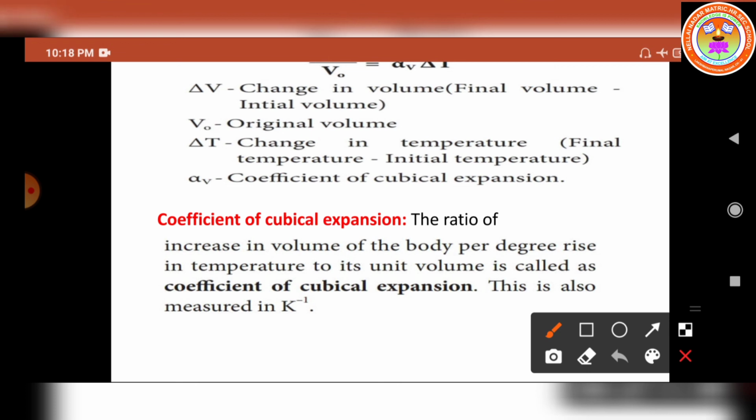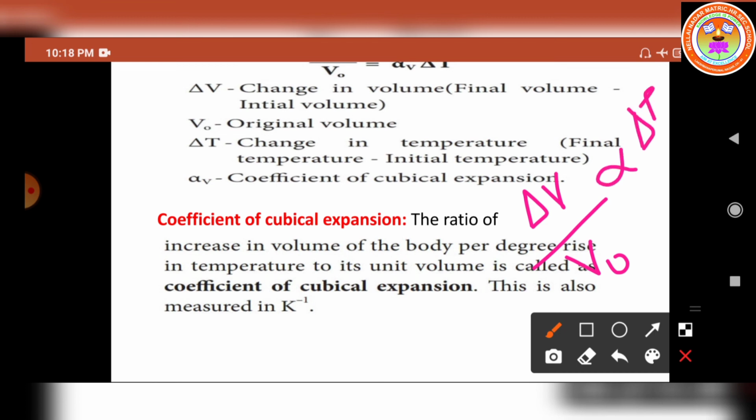So we can write the cubical expansion formula also. Similarly to linear and areal expansion, in the same format we can write the cubical expansion. The change in volume, denoted by delta V, and the original volume, denoted by V naught, is directly proportional to change in temperature.